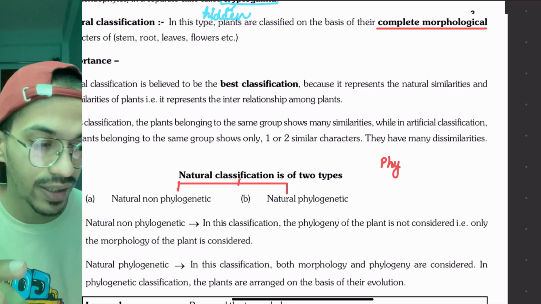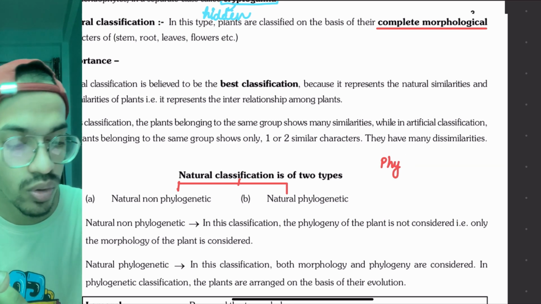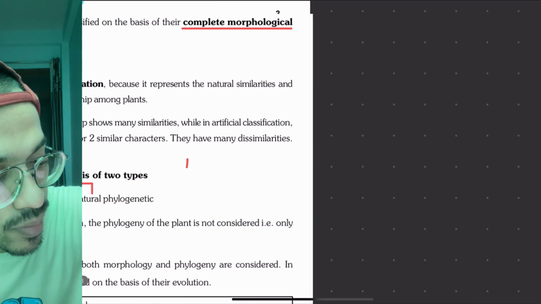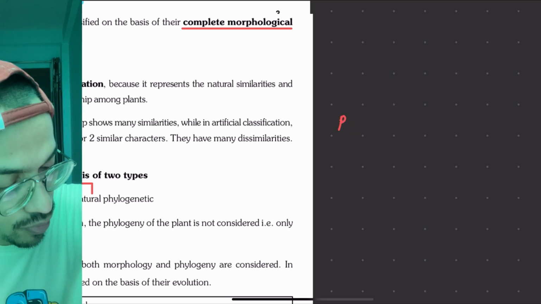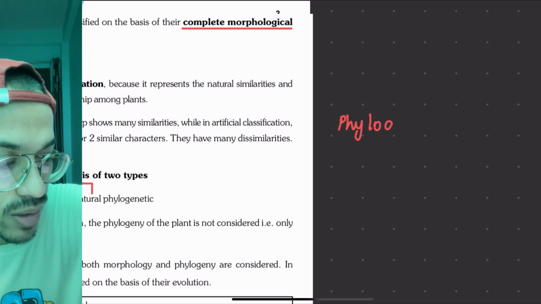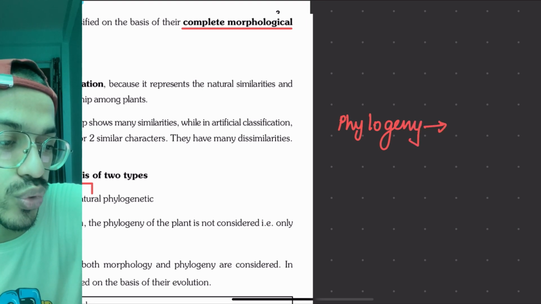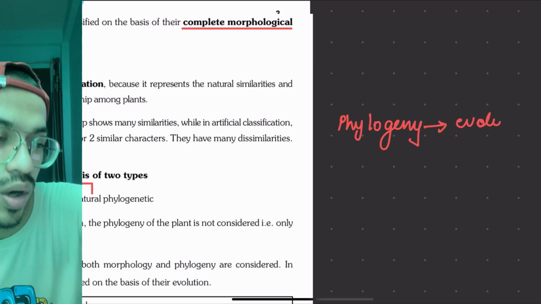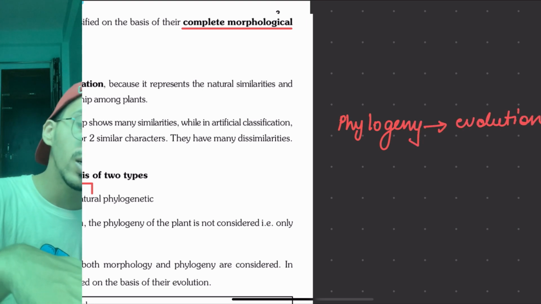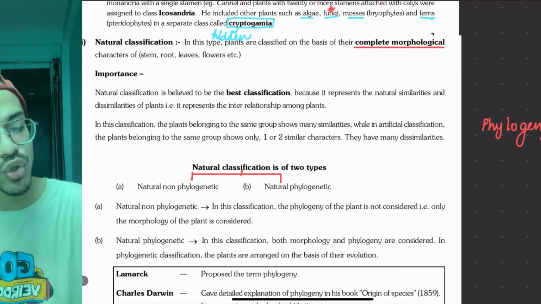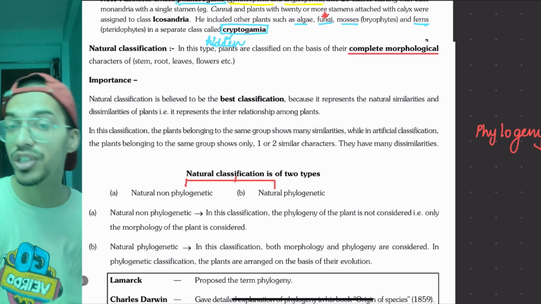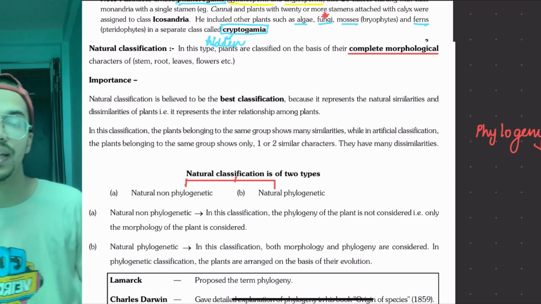Here we will write phylogeny. Phylogeny means evolutionary relationship or evolution, how it came from. On this basis we have two types, that is natural non-phylogenetic or natural phylogenetic.